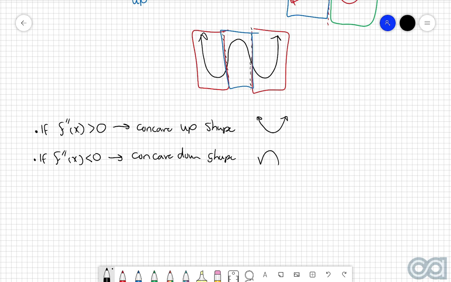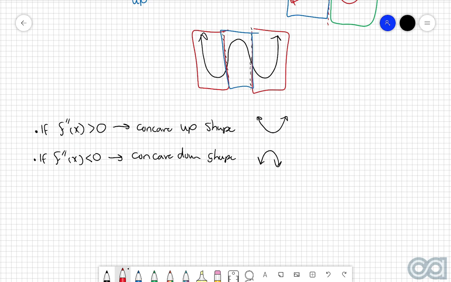So we're going to have something like this. Now these two here make a pretty easy amount of sense in that if we've got a positive answer for the second derivative, then we're going to be going up. And if we've got a negative answer for the second derivative, then we're going to be going down. So it's a fairly easy one to remember in that case, much like how the increasing and decreasing rules for the first derivative are pretty easy to remember as well.